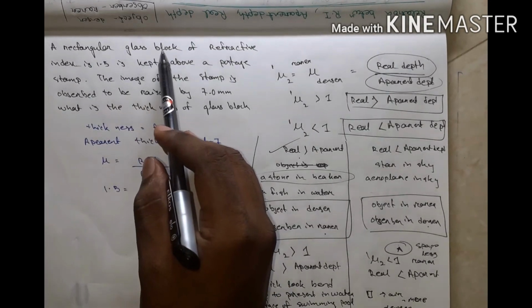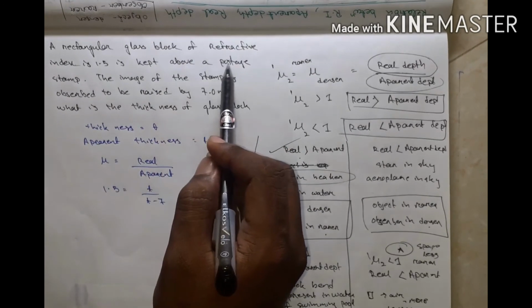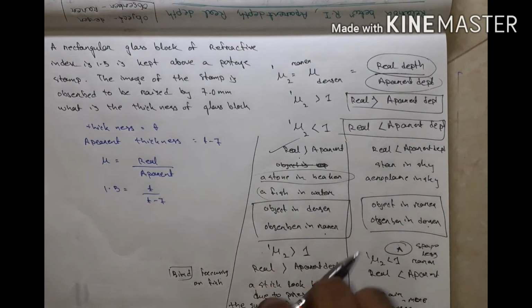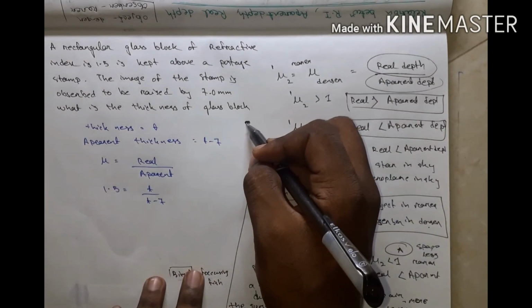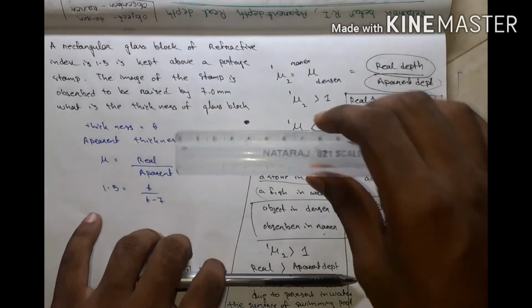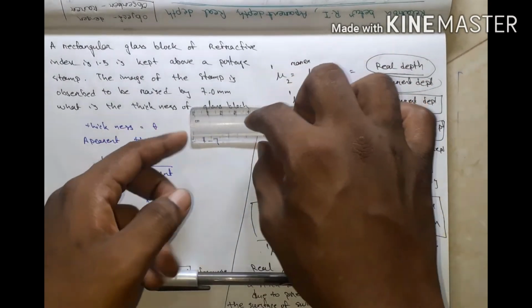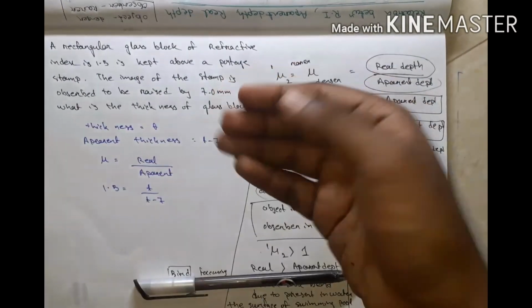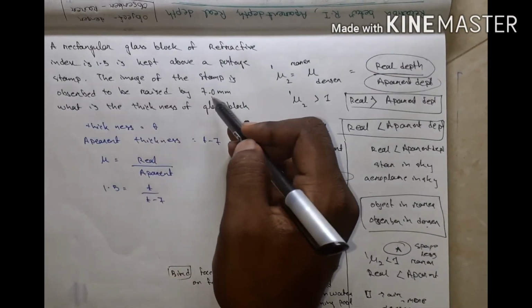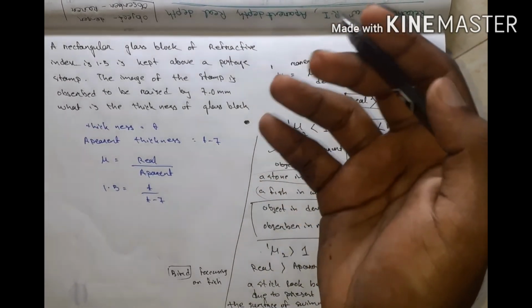Okay. Here is an example question. A rectangular glass block of refractive index 1.5 is kept above a postage stamp. Okay, listen. This is some letter, this is some point, and I place a glass slab like this. It looks like this point is rising. The image of the stamp is observed to be raised by 7 millimeter. This rising is 7 millimeter.